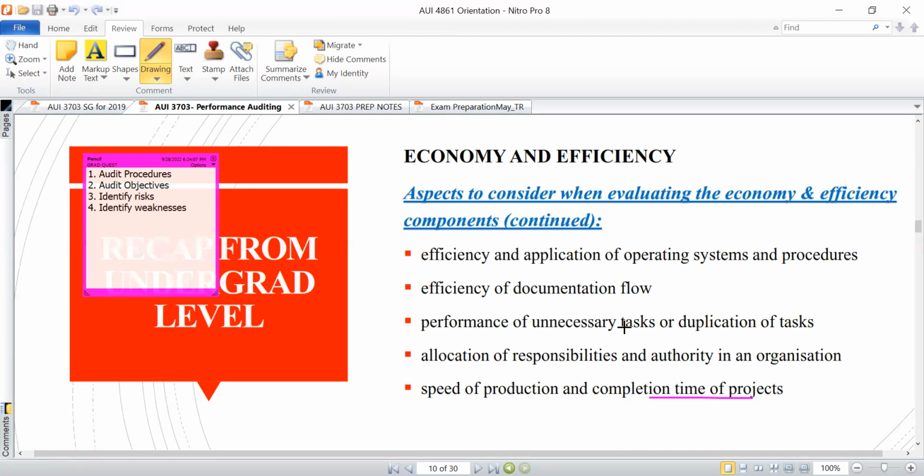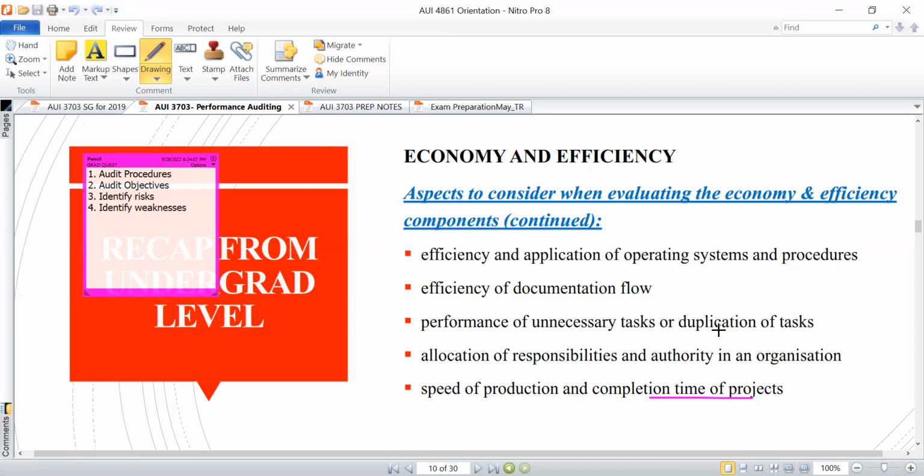And then performance of unnecessary tasks or duplication of tasks. The moment I'm seeing duplication of efforts, then that alone should tell me that there's lack of efficiency within the division. Hence I was saying, for example, if you've got a human resource manager, the human resource manager has certain responsibilities that will be assigned to him or her, separate and completely different from the ones of a payroll clerk.